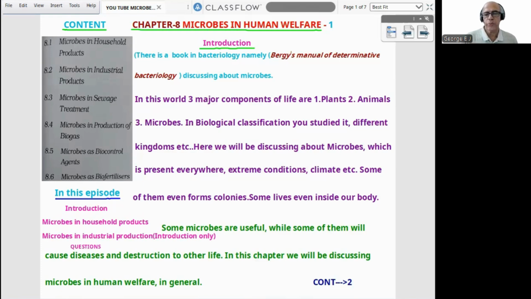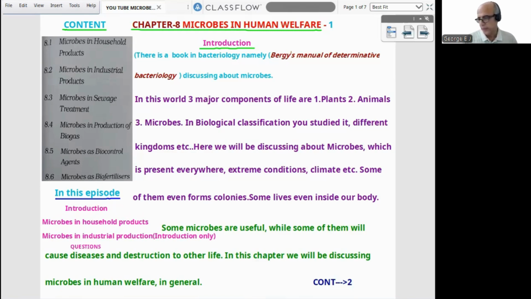When we start with microbes in human welfare, it is dealing with microbes, so connect with microbes or bacteriology. There is a famous book, Bergey's Manual of Determinative Bacteriology, a reference book, a fundamental book in this area. Just mention that name, that's all. Bergey's Manual of Determinative Bacteriology.